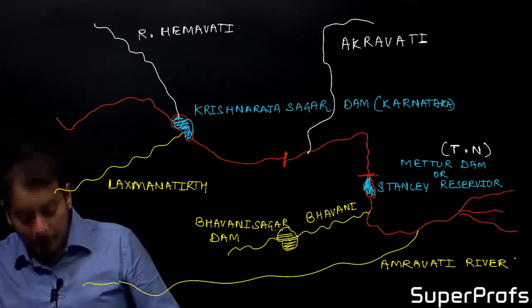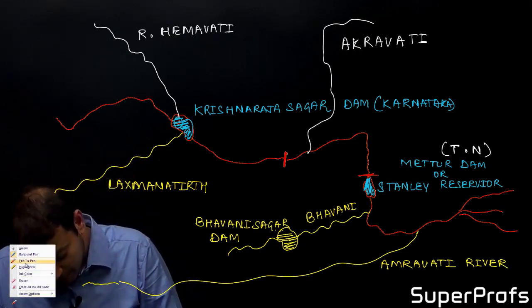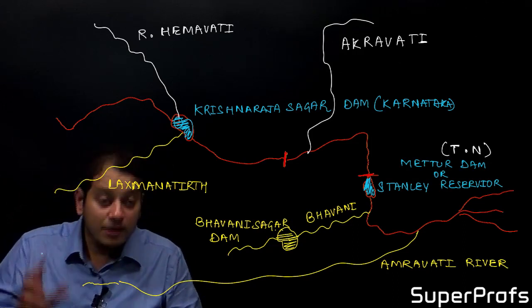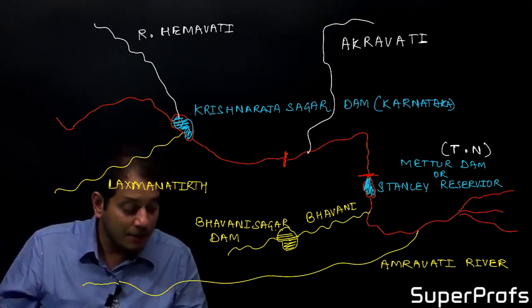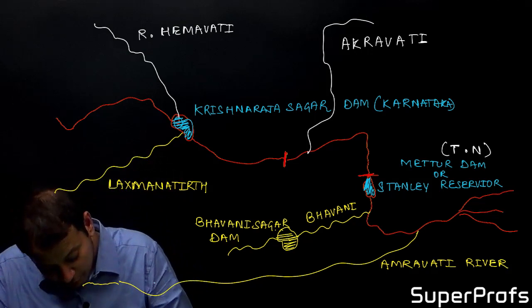What is an important point you should remember while doing river Amravati?